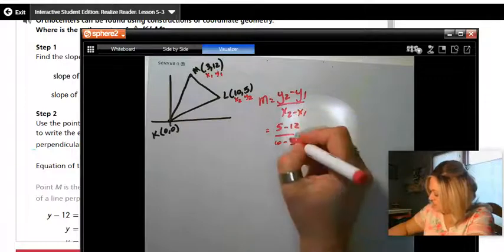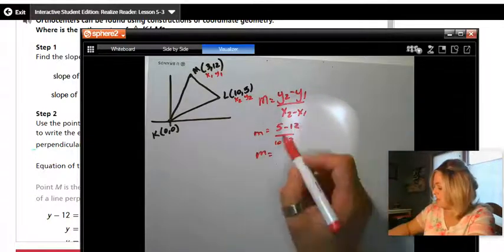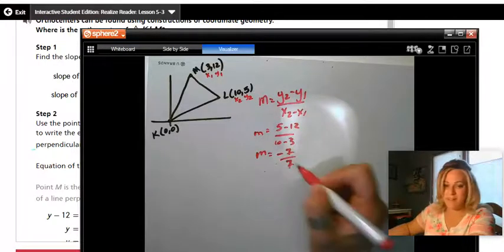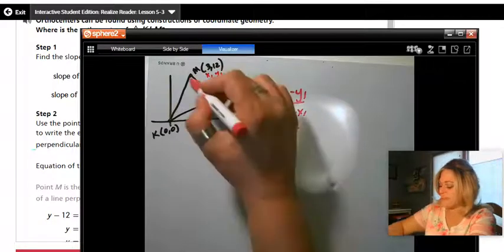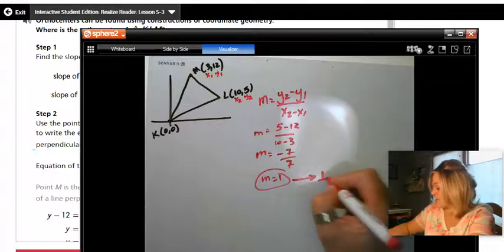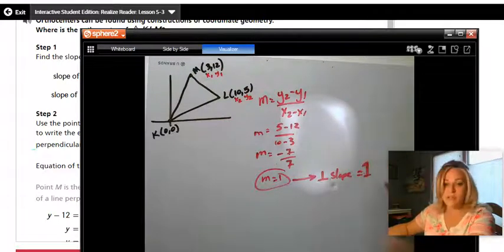That's a 3. Okay, so I have my slope, bringing down the slope. My slope is negative 7 over 7, which reduces down to be a negative 1. So my slope of this line right here is negative 1, but I need the perpendicular slope. That would be 1. So I've got my slope.